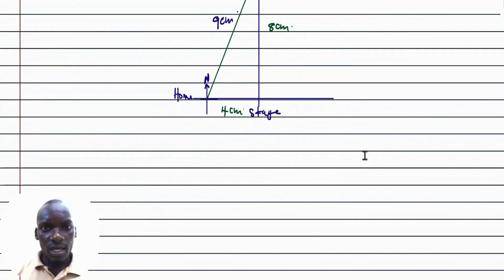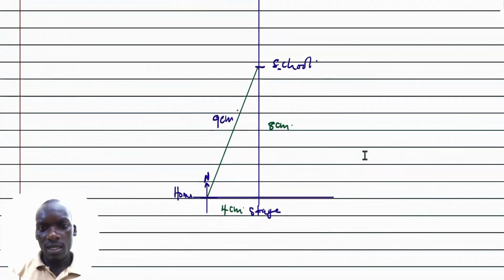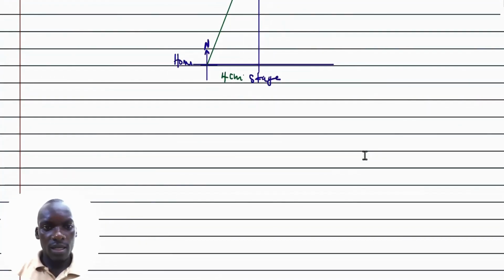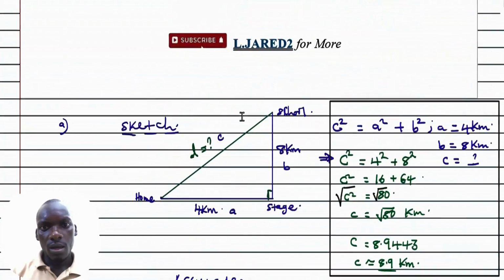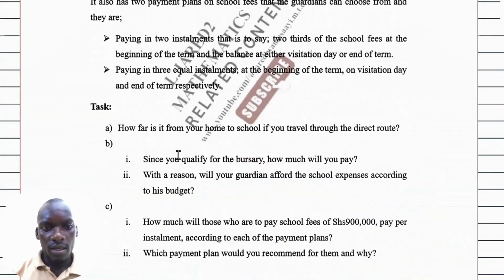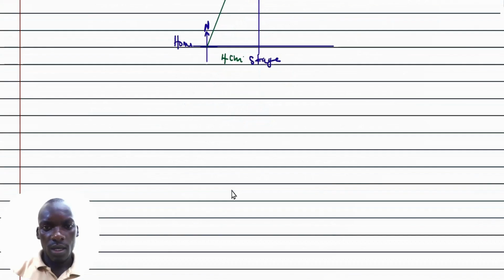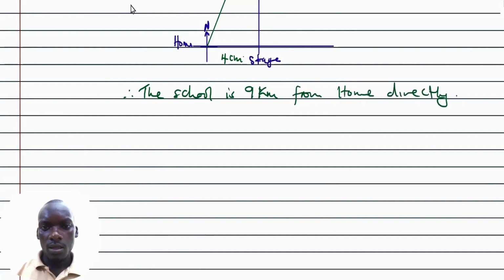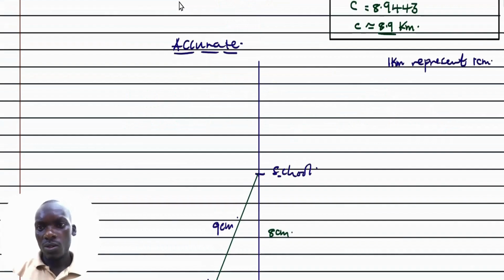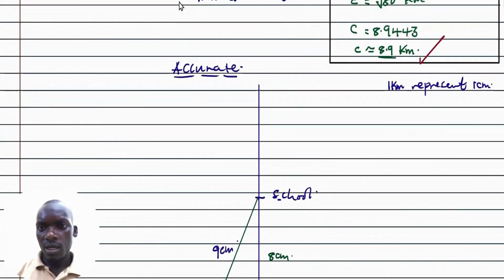So they want us to get the direct distance, which is the 9 centimeters we have got on this accurate drawing. But as we consider our scale, it implies that the direct route is 9 kilometers. Now look at the question. It reads, how far is it from home to school? So we can conclude that the school is 9 kilometers from home directly. So we are talking of the direct route. Therefore this becomes our correct answer. Also this one is correct because this is also approximately equal to 9 kilometers.